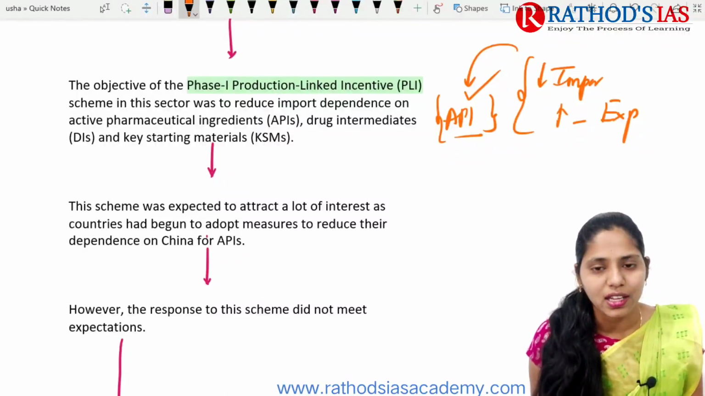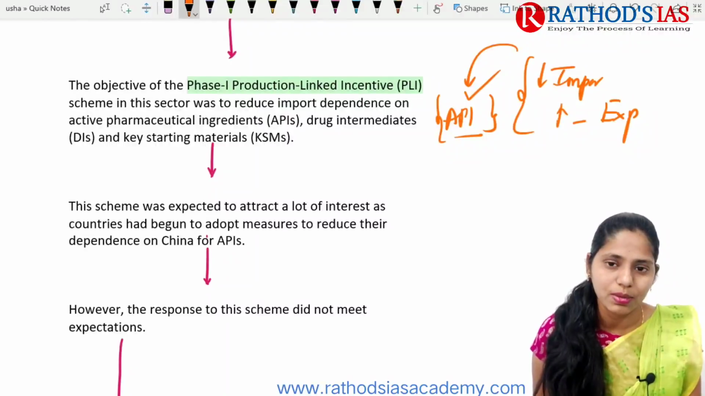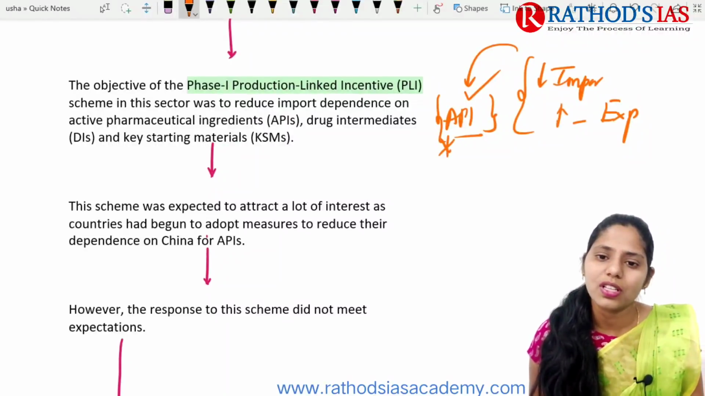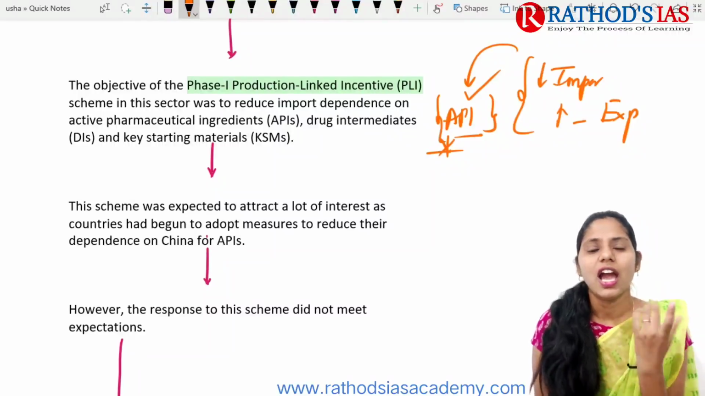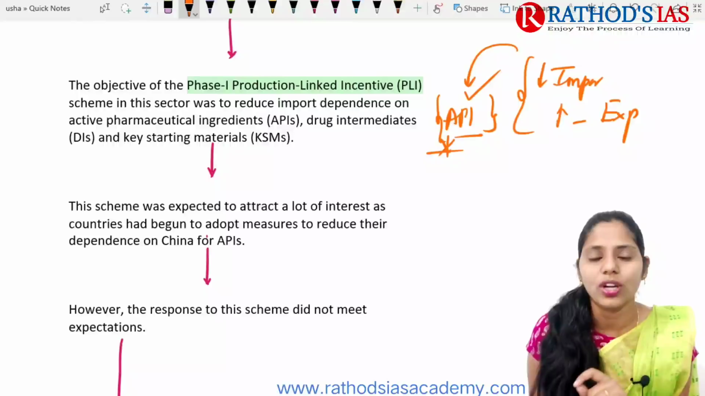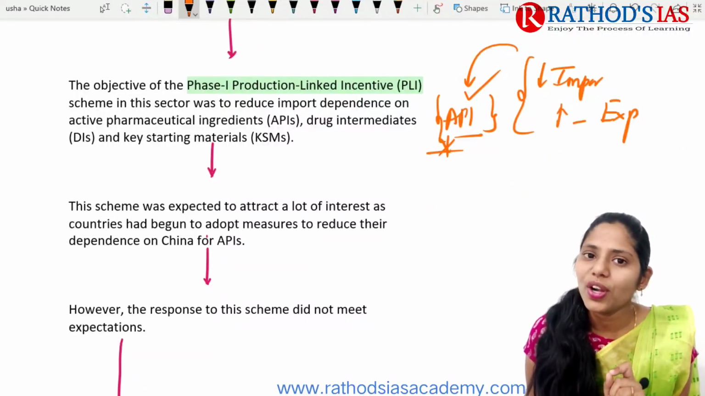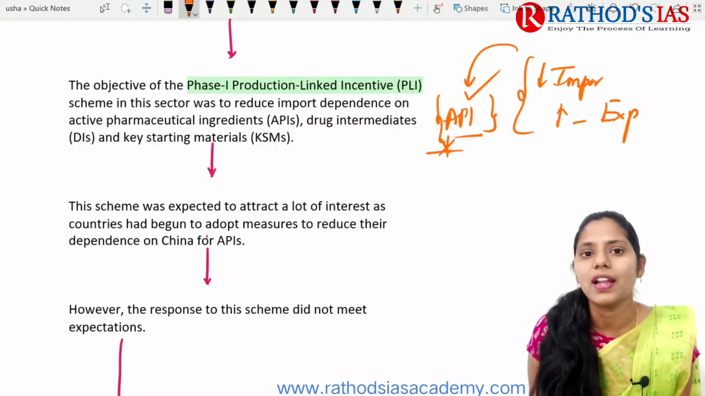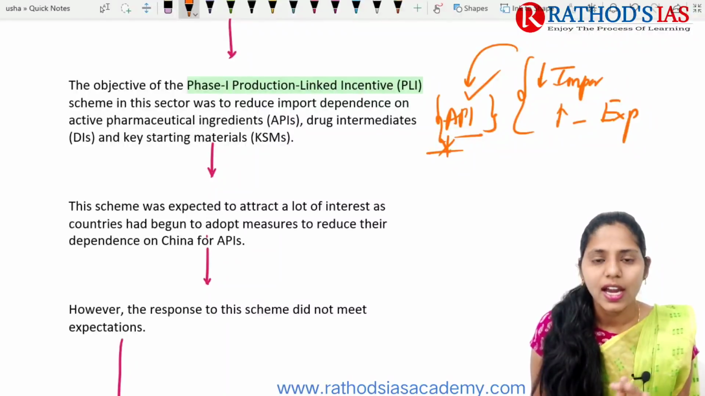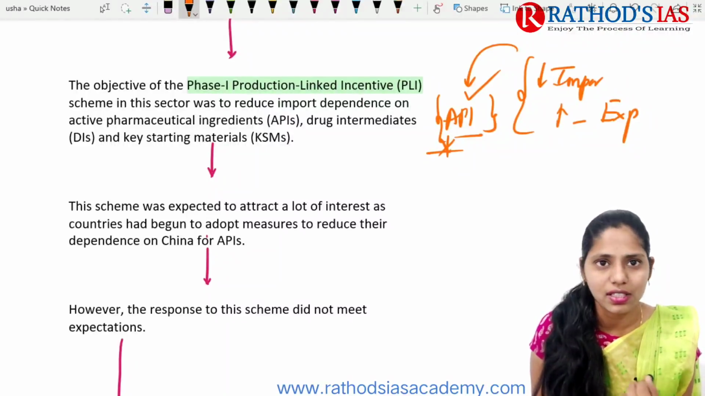Without this API, we can't go for production of any medicine because it's a key ingredient. To explain this active pharmaceutical ingredient, I will give you a small example. You might have used a Dolo tablet or a Calpol tablet. In Calpol and Dolo, the active ingredient is paracetamol. Paracetamol is mainly helpful as a painkiller and to reduce body temperature. It is an antipyretic and analgesic tablet.